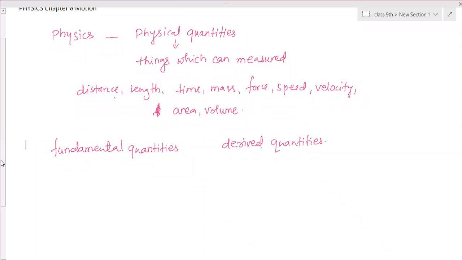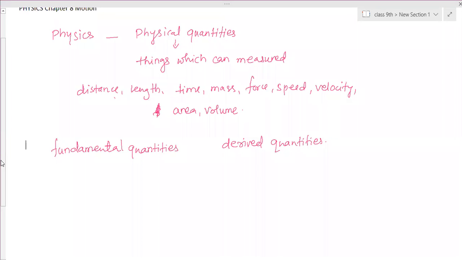You cannot give a vague answer like it's a long time. You can directly tell it is 1 hour that I spent playing, or I have spent watching TV, a movie, anything. Mass can be measurable. It cannot be said that I have some amount of mass. You can tell the exact value of mass, the exact amount of force, the exact amount of speed at which this vehicle is moving.